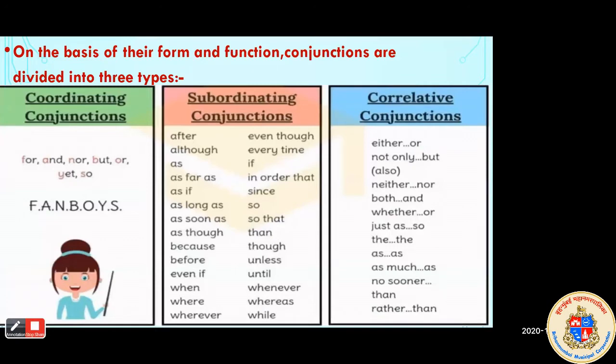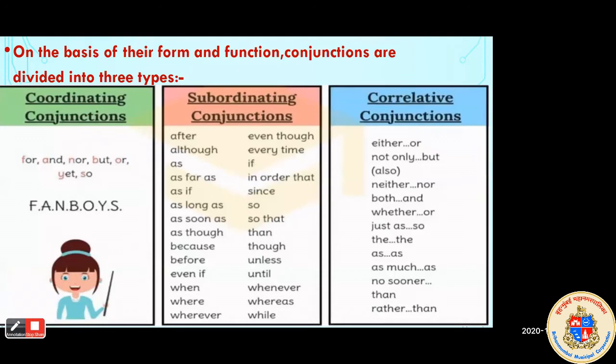Can you read which three types there are, in the first box, second, and third? Coordinating conjunction. Subordinating conjunction. Correlative conjunction. Very nice. So coordinating conjunction is the first type, subordinating conjunction the second, and the third is correlative conjunction.